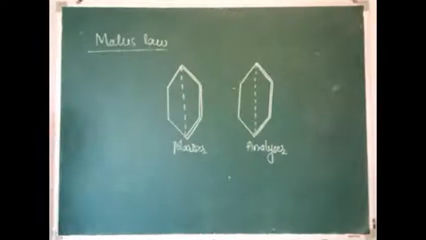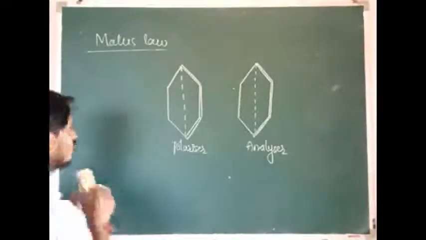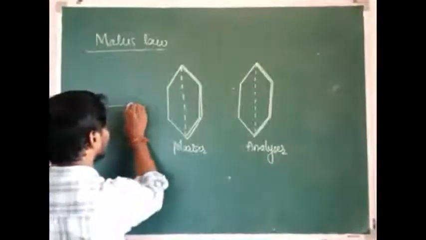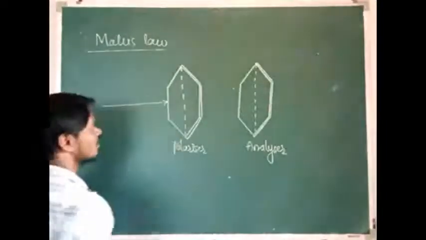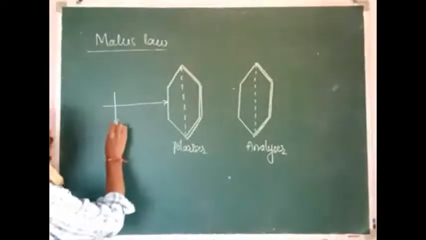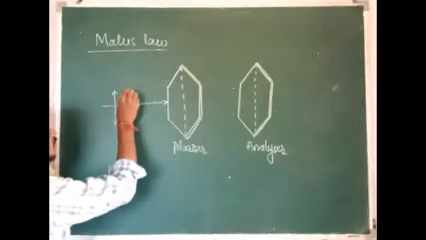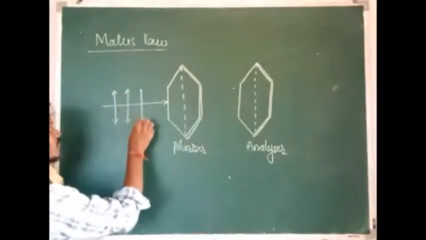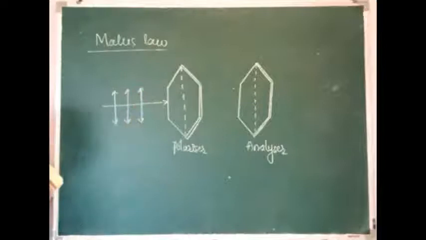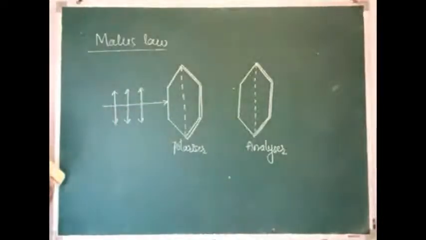Whenever we make unpolarized light incident on the polarizer, this is the direction of propagation of the unpolarized light. In unpolarized light, the vibrations occur in all directions. So remember, while representing unpolarized light, you have to represent it carefully. This is not unpolarized light, it is plane polarized light.